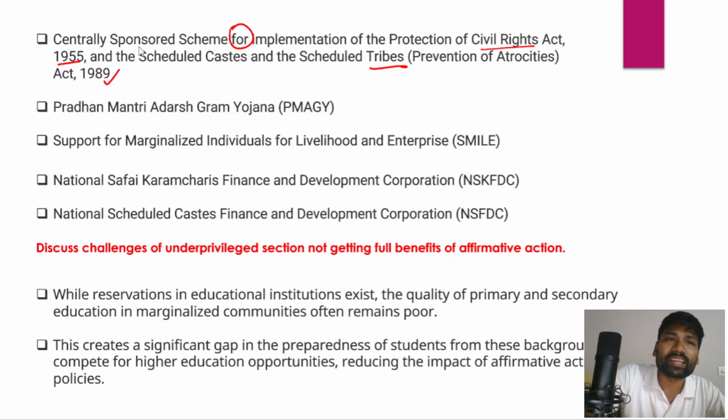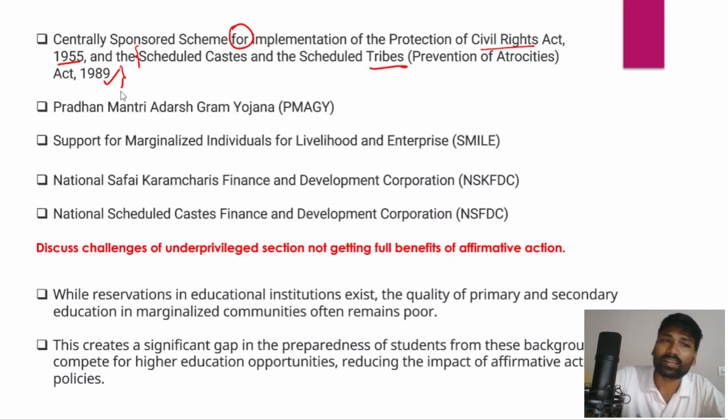Under the SC/ST Prevention of Atrocities Act, there are certain draconian provisions, and it punishes discrimination, abuse, or using Scheduled Caste and Scheduled Tribe people as bonded laborers.